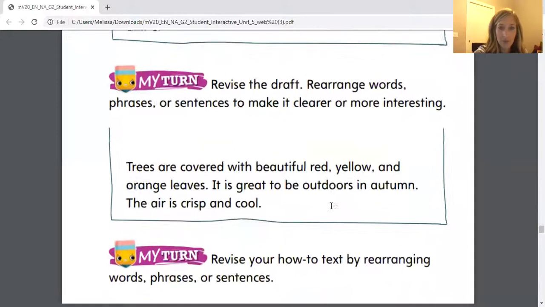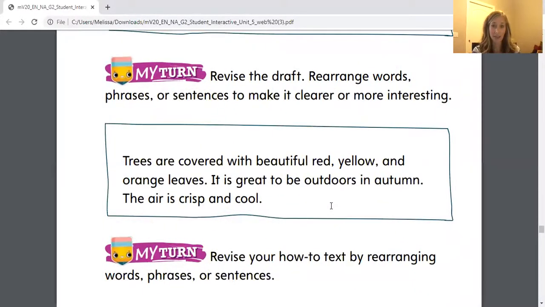So for my turn, your job is to revise this draft, rearrange words, phrases, or sentences to make it clearer or more interesting. Okay, so let's go ahead and read it. It says, trees are covered with beautiful red, yellow, and orange leaves. It is great to be outdoors in autumn. The air is crisp and cool. All right, so there's one sentence, you guys, that I really think needs to be at the beginning of this paragraph. Do you have any idea which sentence it might be? If it were me, I would take this entire sentence. It is great to be outdoors in autumn. And it should be the very first sentence of this paragraph.